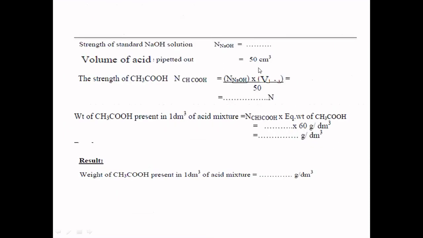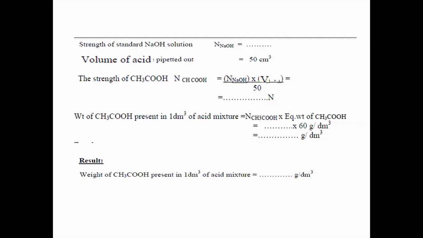Then next is the calculation, as usual. The strength or concentration of sodium hydroxide, NaOH, is given. The volume of acid pipetted is 50 ml. Then calculate the concentration of acetic acid using this formula. If you multiply the normality of this acetic acid by the equivalent weight, that is 60, it gives so many grams per dm cube. It means how much acetic acid is present in 1 liter can be calculated.